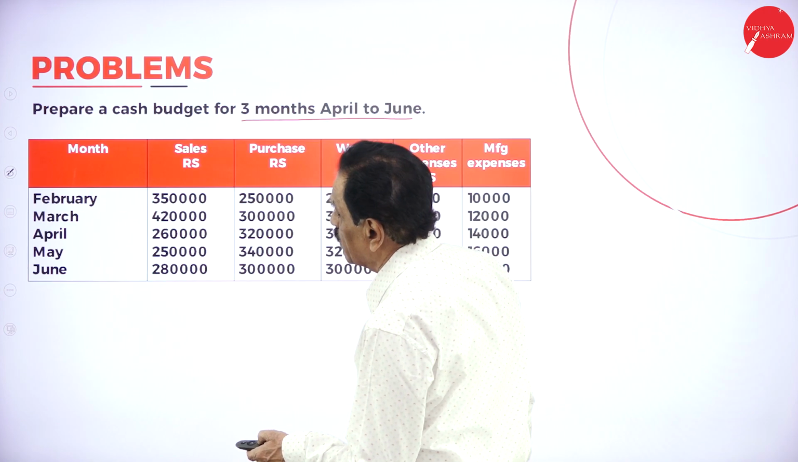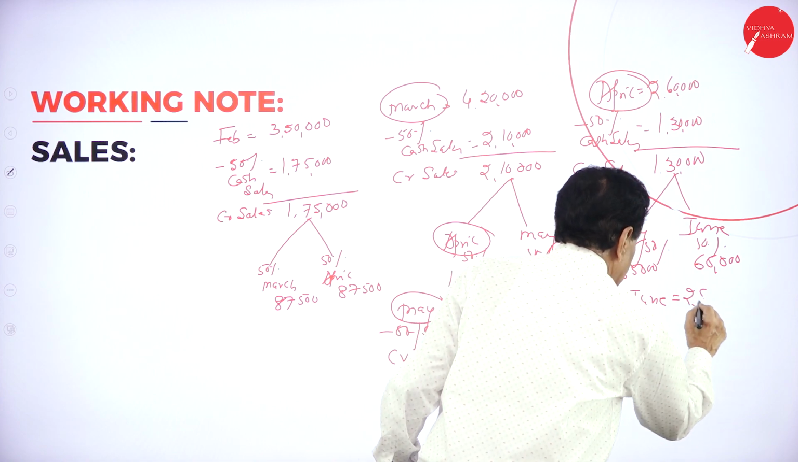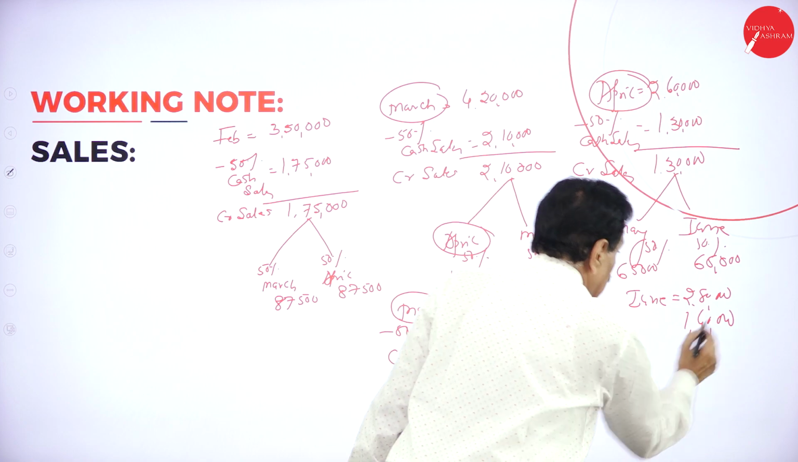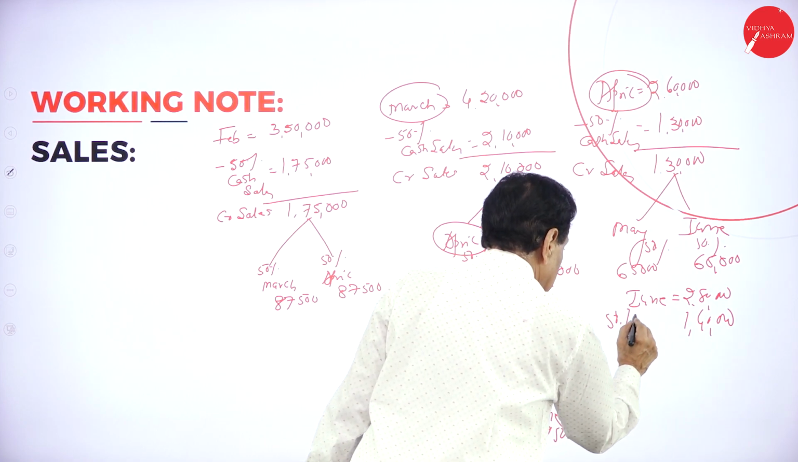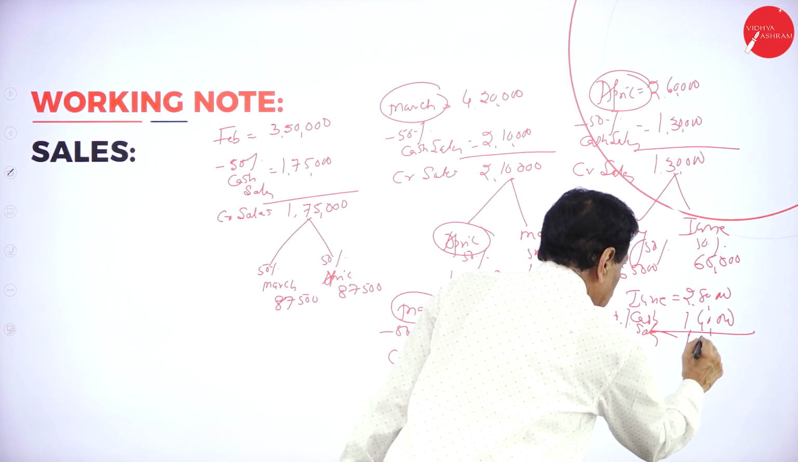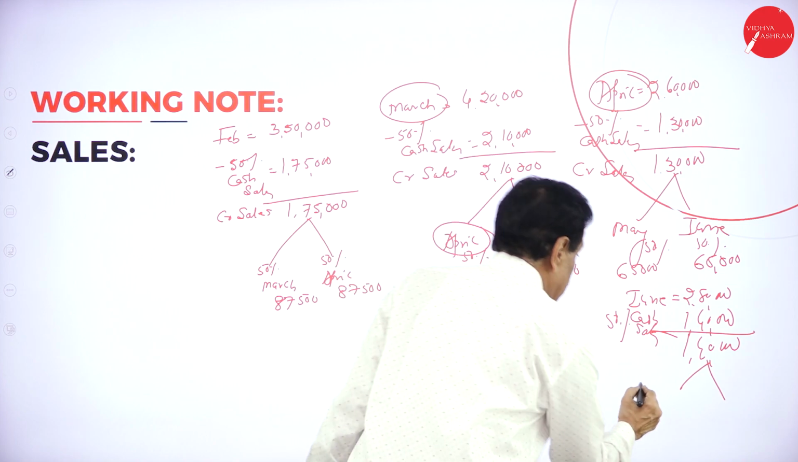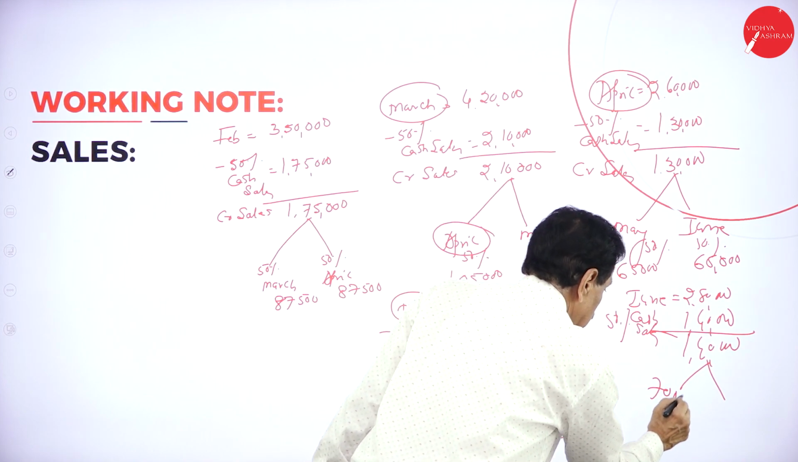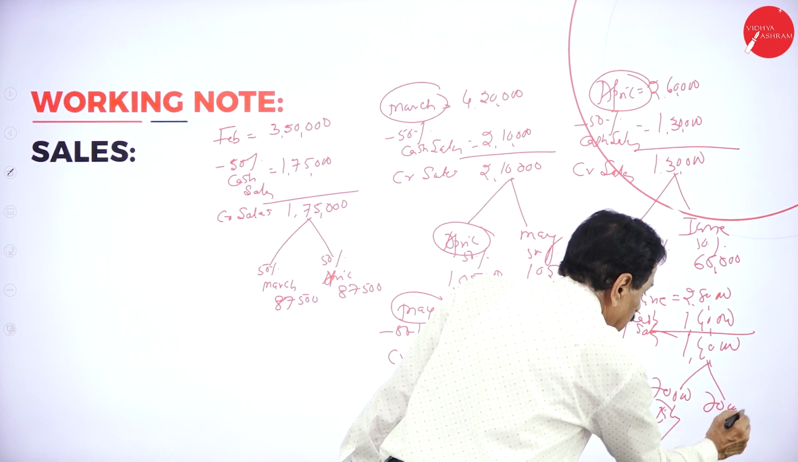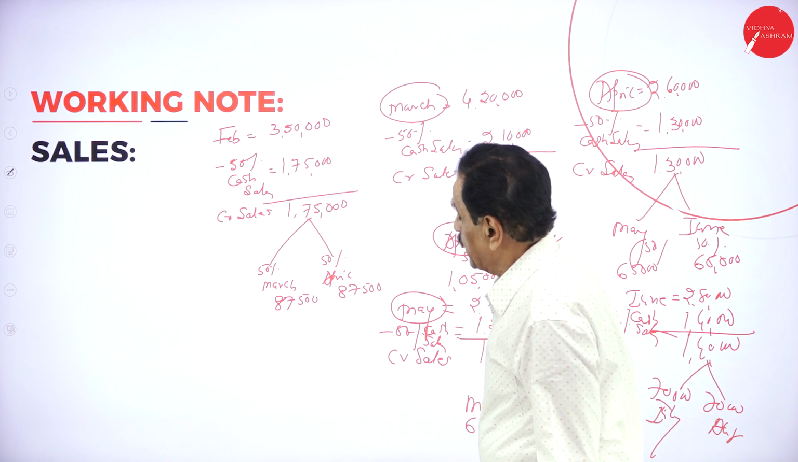What's the value? 2,80,000. 50% cash sales, 1,40,000. Balance is 1,40,000. Half of that, 70,000 in July, 70,000 in August. So we want April now.